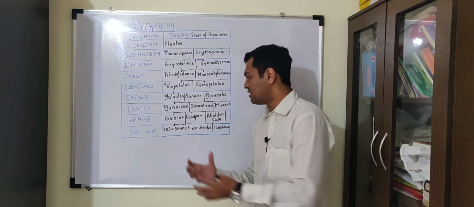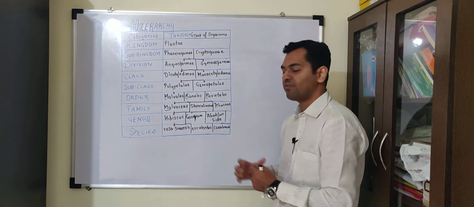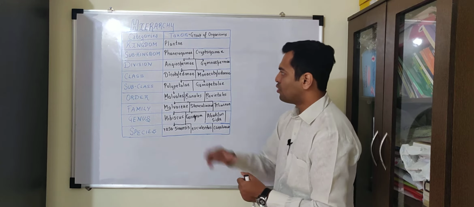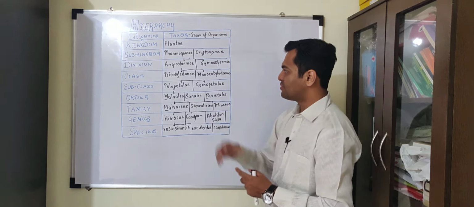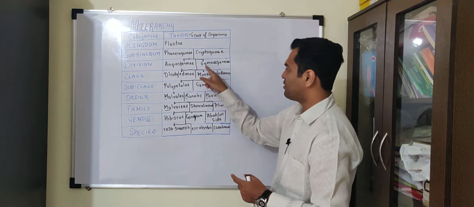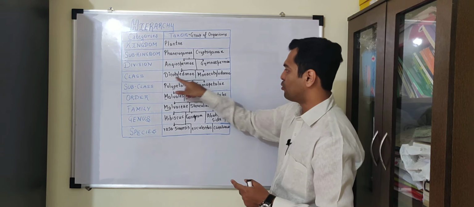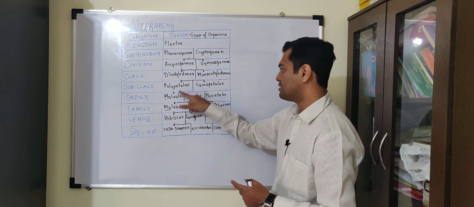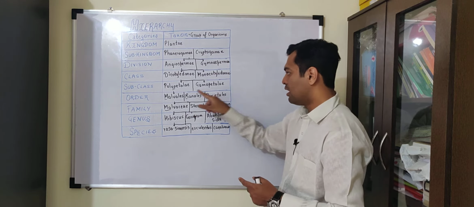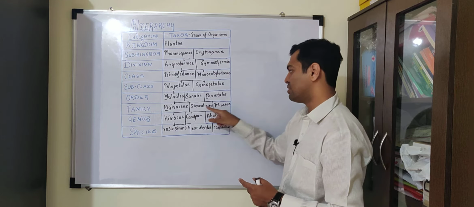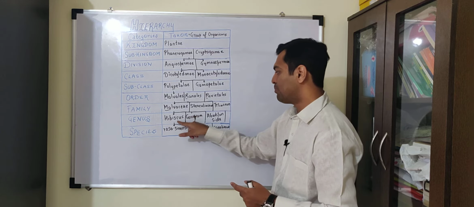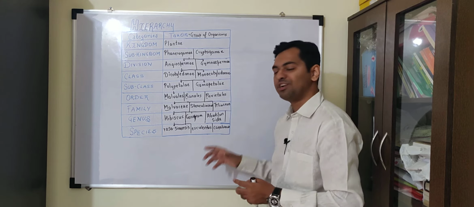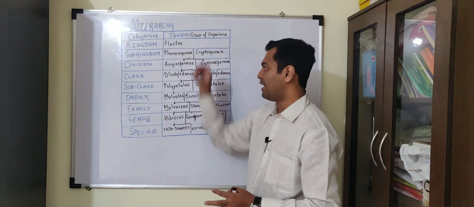So we understand that species is the basic unit of classification and kingdom being the most complex unit. So kingdom is made up of a group of subkingdoms. Subkingdom is made up of a group of divisions. A division is made up of a group of classes. A class is made up of a group of subclasses. A subclass is made up of a group of orders. An order is made up of a group of closely related families. A family is made up of closely related genera. And a genus is made up of closely related species. So this is about the hierarchy.